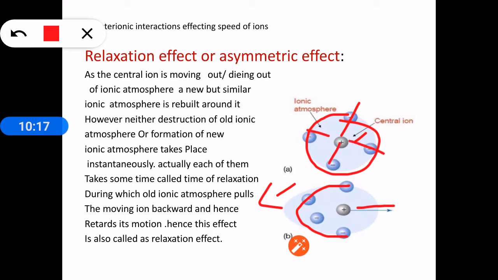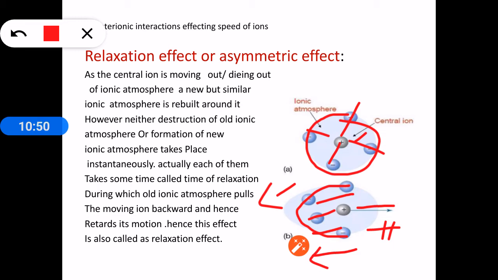But in the case of an ionic atmosphere which is not symmetrically distributed, the force exerted will not get cancelled, and the net force will be in the backward direction. This side only, this side no force is there, so the net force is in the backward direction, and because of this asymmetric orientation of the ionic atmosphere, the central ion will be pushed back, and so its speed will be decreasing.